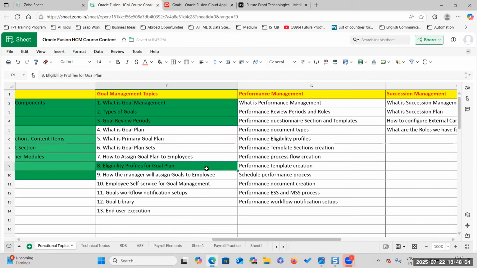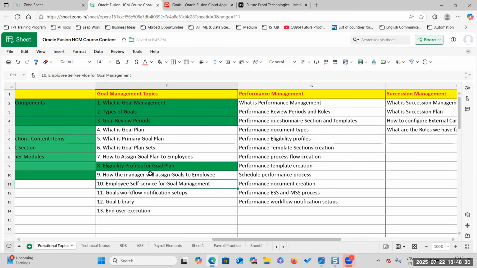We know how to create eligibility profiles, right? The goal plan will have the review period, start and end date according to the review period, the number of goals you want to create, the weightage for those goals, and the eligibility profile: this goal plan is eligible for whom? That will also be part of the goal plan.